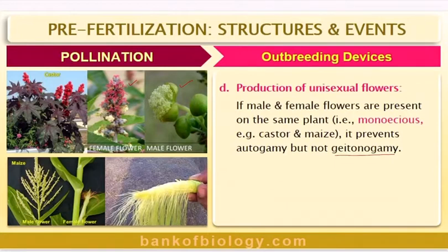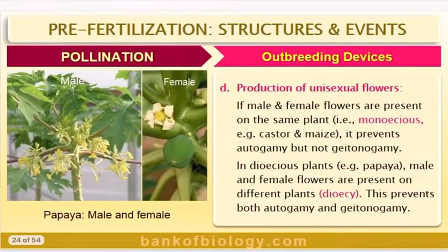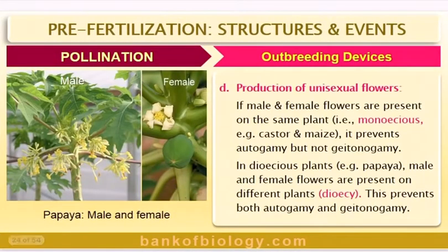Look at this castor plant: this is how a female flower looks, and this is how a male flower looks. Remember I told you, flower does not mean feminine; there are male flowers. Similarly in maize, you can see the male flower and the female flower. Such plants are called monoecious.